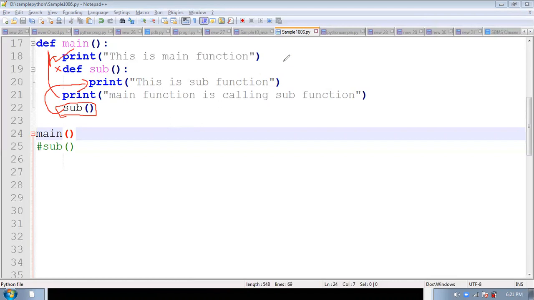What is the order of output you will get? First one, second one, third one. Like this you will get the output, where we are writing this sub function inside the main function. So we can't call this sub function directly, but inside the main function we can call it. So here, inside the main function, I am calling that sub function. You will get the output in this order: this is the main function, main function is calling sub function, then this is a sub function. See here what output we got.